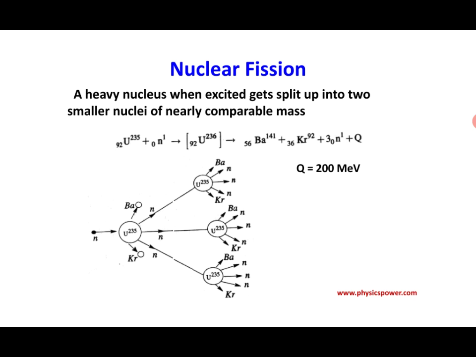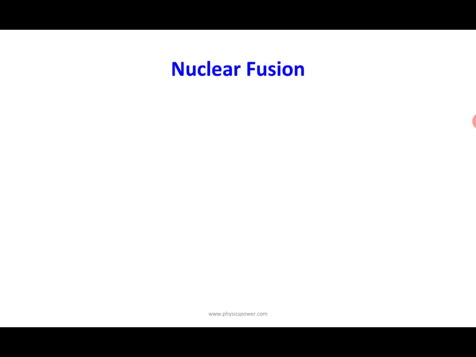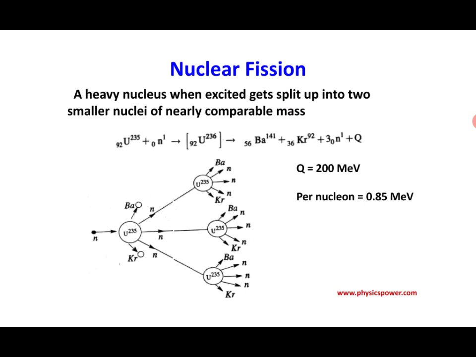This is the 200 MeV energy for a total of 236 nucleons. But if you observe per nucleon, that is only 0.85 MeV. So in this reaction we got 200 MeV of energy, which is for 236 nucleons, but per nucleon that will be only 0.85 MeV in the fission reaction.